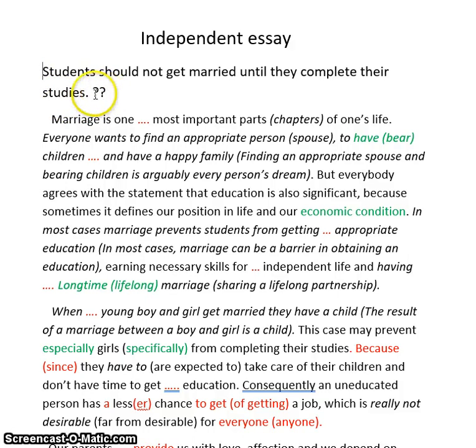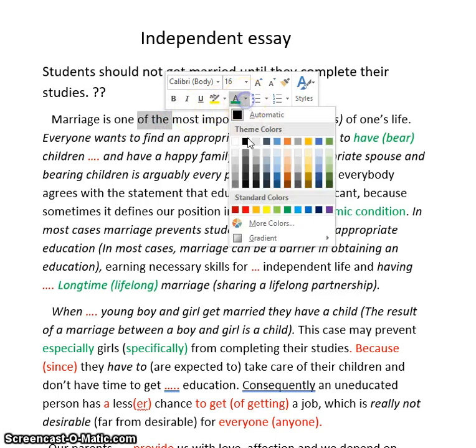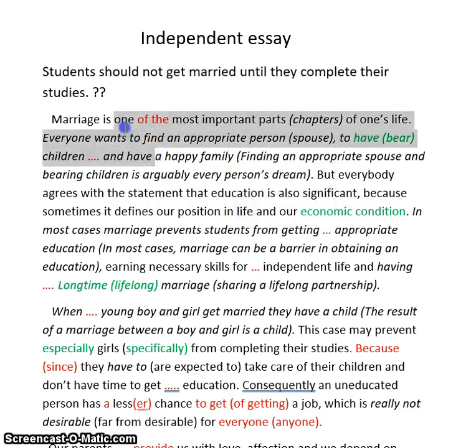Do you agree, disagree? I think, yes? Marriage is one most important parts. Here is where you need to use one of the most important parts because you are talking about one of the most important. We're using the superlative adjective. One of the most important parts of one's life.